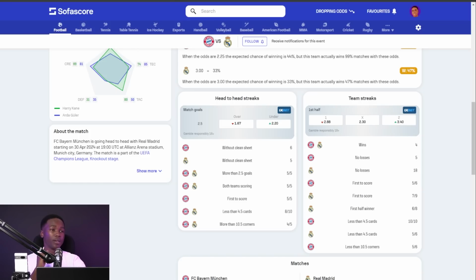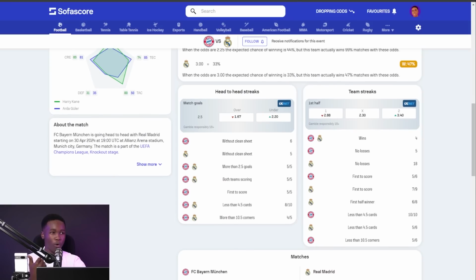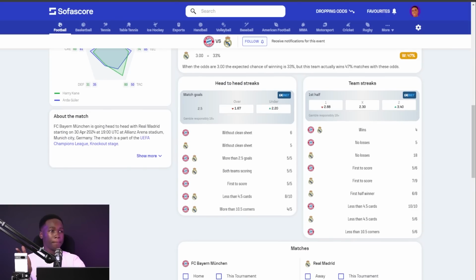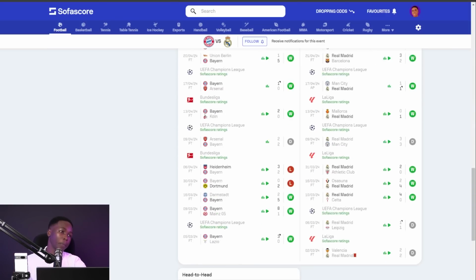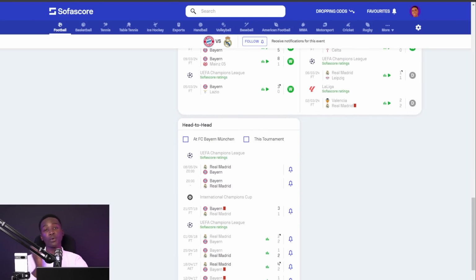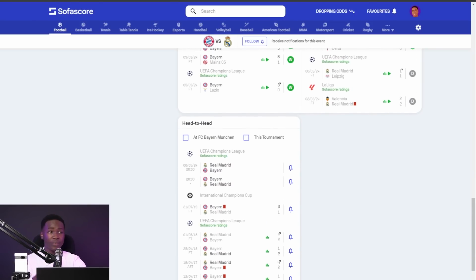Then we have the next one, okay? Bayern Munich, Real Madrid. In their last 5 games, they recorded over 2.5 goals. Bayern Munich, Real Madrid. In their last 5 games, they recorded both teams to score. Bayern Munich were first to score in the last 5 games between Real Madrid and Bayern Munich. So you'll scroll down and have a proof, or let's prove if that is actually evident, okay?